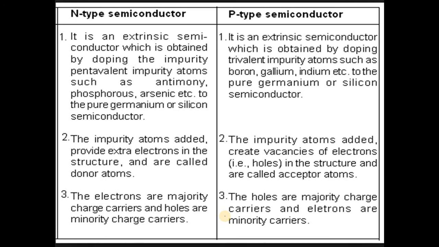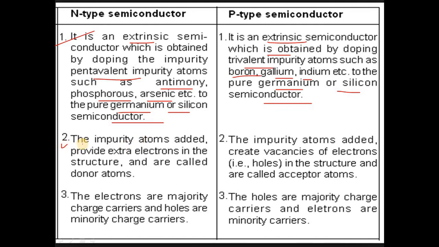Then in the overall summary we will see what n-type and p-type semiconductors are. First, n-type is an extrinsic semiconductor obtained by doping pentavalent impurity atoms such as antimony, phosphorus, arsenic, etc. to the pure germanium or silicon semiconductor. But p-type extrinsic semiconductor is obtained by doping trivalent impurity atoms such as boron, gallium, indium, etc. to the pure germanium or silicon semiconductor.